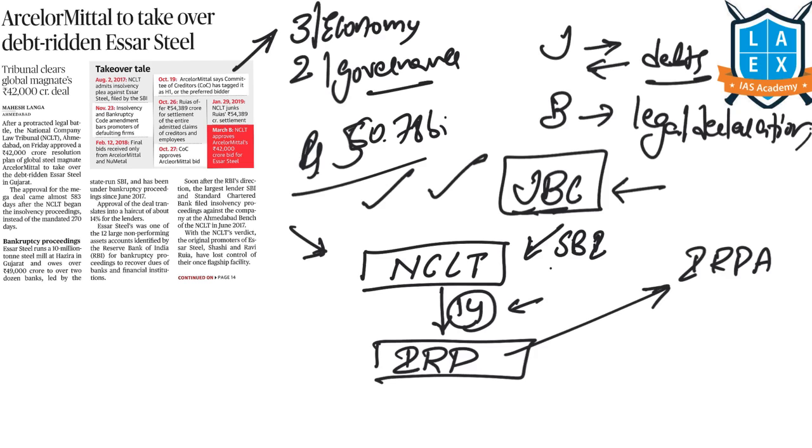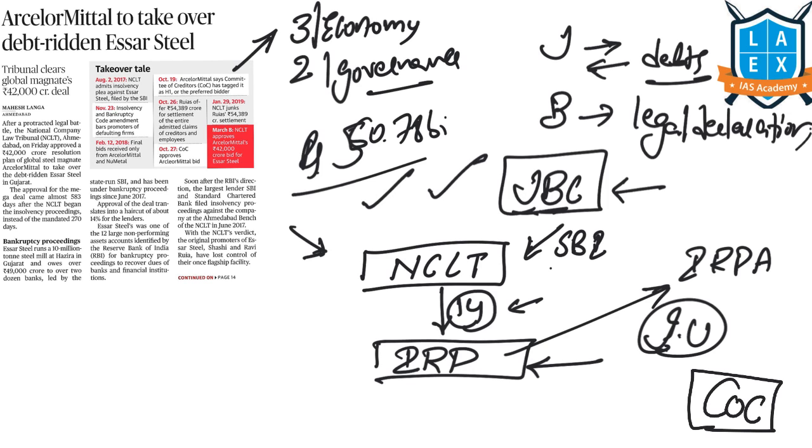Now all the details of this company will be taken up by these insolvency resolution professionals, and the financial information from Essar Steel will be provided by information utilities. They will collect all the financial information regarding Essar Steel, and a committee of creditors will be created.